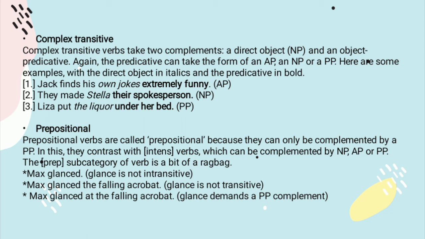The example is makes cleanse. Cleanse is not intransitive. Next is makes cleanse the failing acrobat. Cleanse is not transitive. Last is makes cleanse at the falling acrobat. Cleanse demands a prepositional complement.